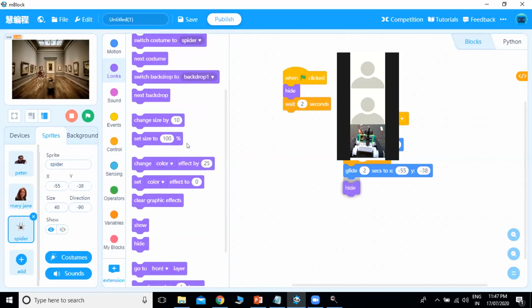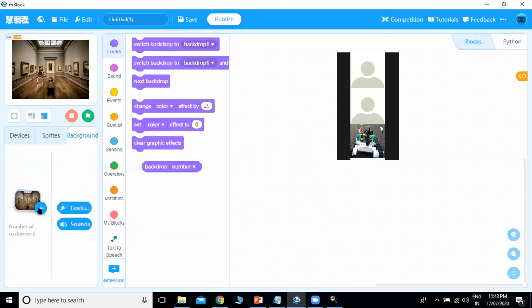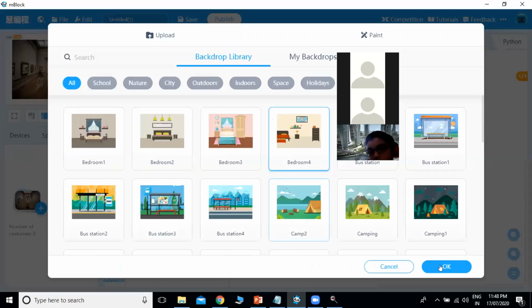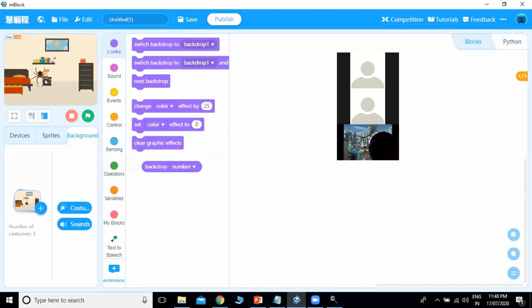Okay, now we want to change the backdrop. So we will change the backdrop to that is bedroom. Now we have seen the next scene was there was a bedroom, so we will add one more background. So we will add this bedroom 4. Okay, so bedroom 4 is the background, and we have to also